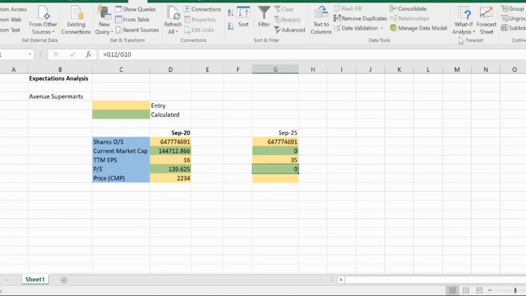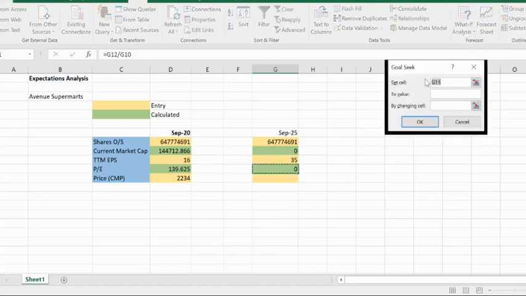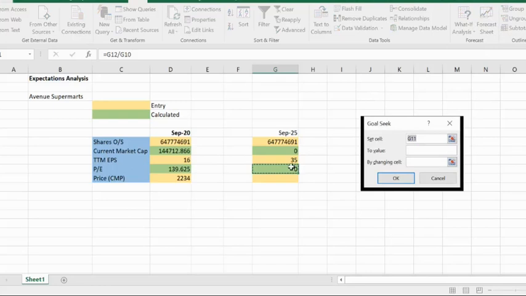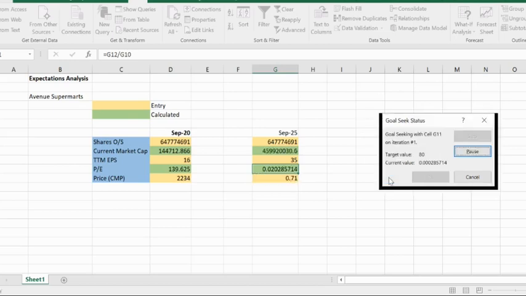This is a simple tool called what if analysis. You go to goal seek. Set cell: this is the cell which we are setting, the price to earnings cell. I'll set it to a value of 80. And now by changing which cell? There is only one variable, one user input here, which is the price cell. So by changing this cell, I'll say okay, and Excel is going to calculate it for me.